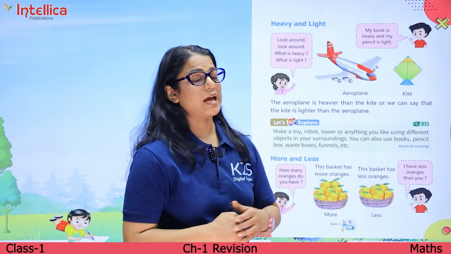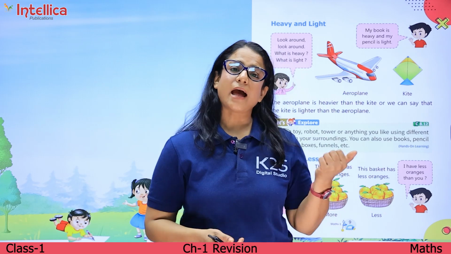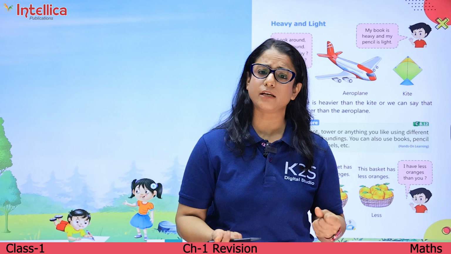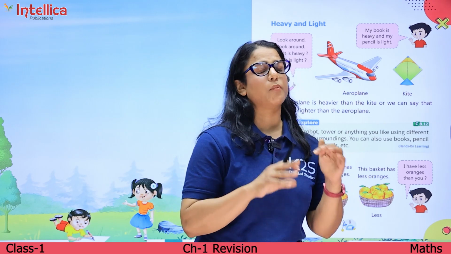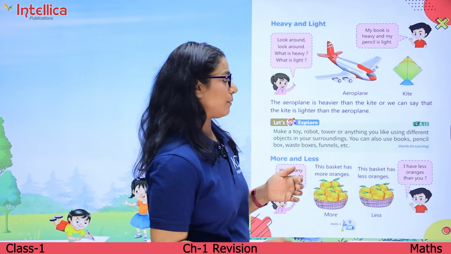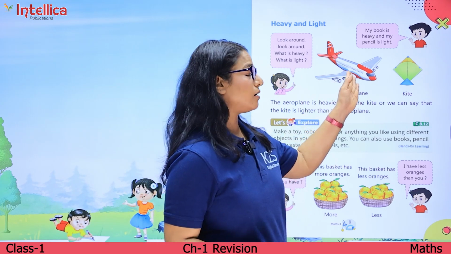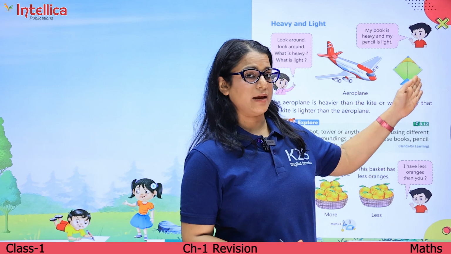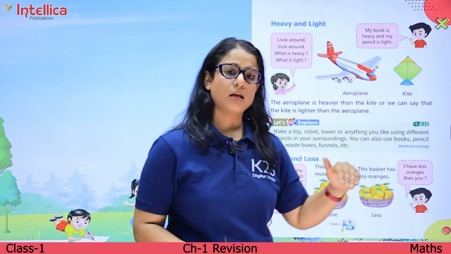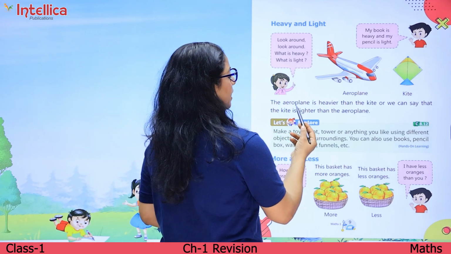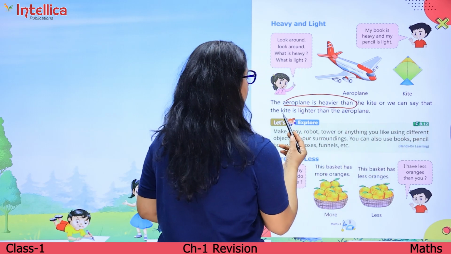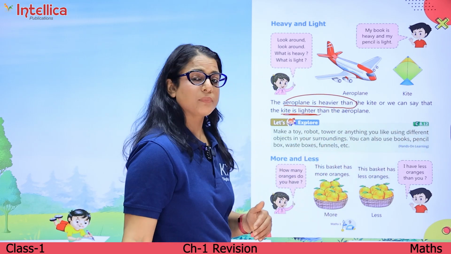Okay? Heavy and light. Heavy means भारी and light means हल्का. तो जो heavy होता है, आपके घर में कई चीजें हैं जो बहुत भारी होंगी. आपका स्कूल का बैग जिसमें बुक्स कॉपीज हैं वो बहुत heavy है और आपका जो पेंसिल बॉक्स है वो light है. So if we compare this aeroplane with a kite, इन दोनों में से कौन सा heavy है? Aeroplane heavy है और kite जो है वो light है. So we can say the aeroplane is heavier than the kite, or we can say that the kite is lighter than the aeroplane.